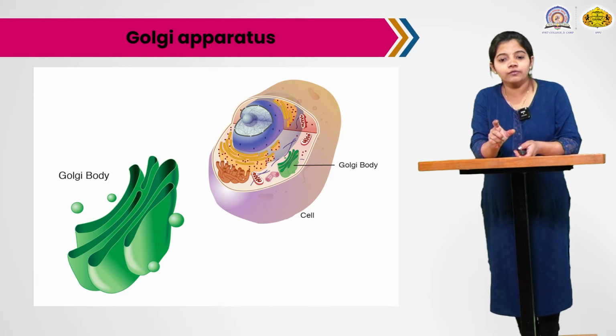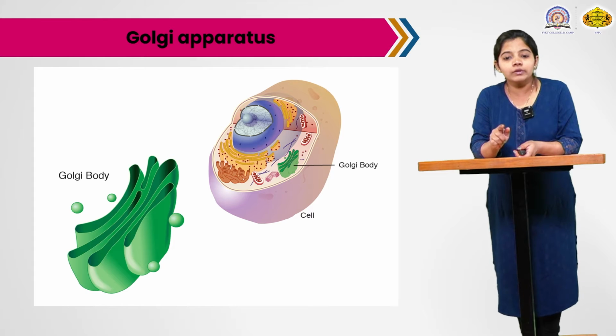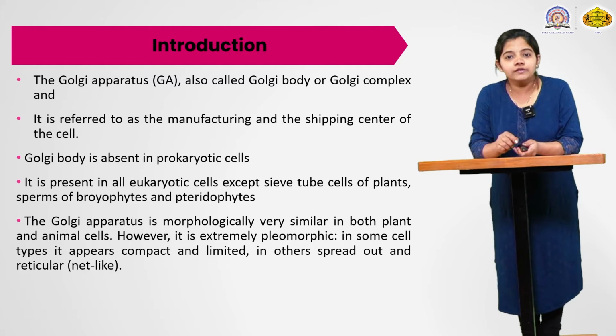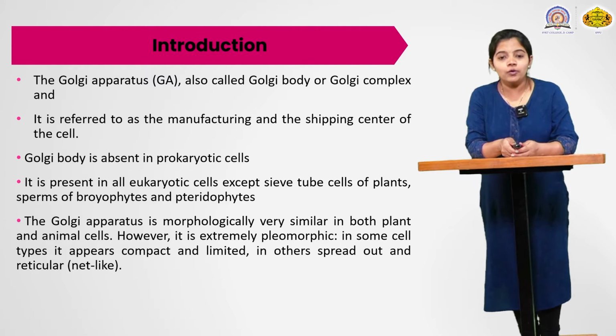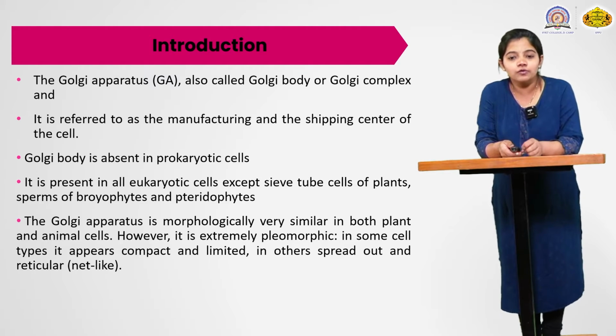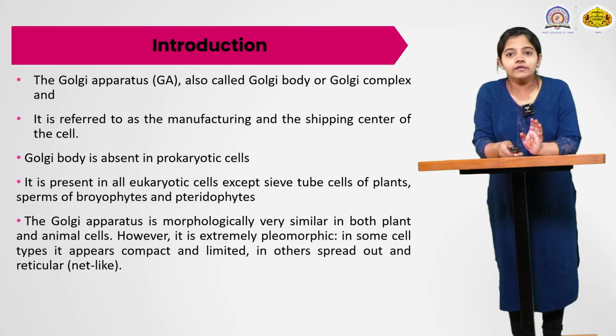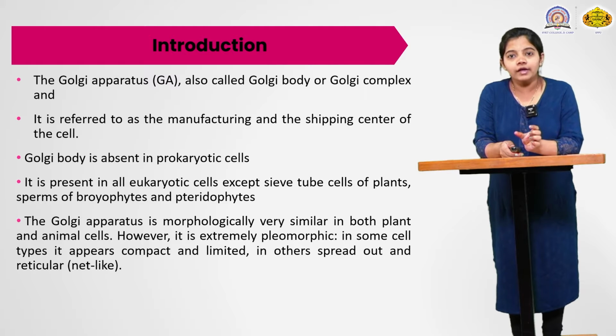So in that figure, along with the Golgi body, there are also present a mitochondria, endoplasmic reticulum, nucleus. Other cell organelles are also present in these figures. Then see the important points of the Golgi body. The Golgi apparatus is also called the Golgi body or Golgi complex of the cells of both plants and animals. This Golgi body is also called the middle man of the cells, because it carries out very important functions.